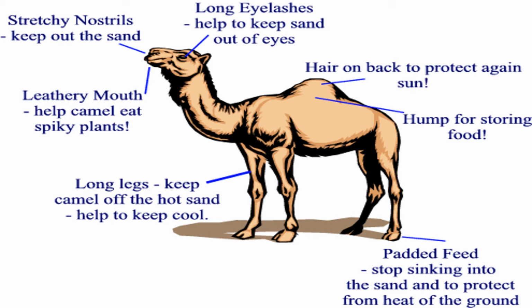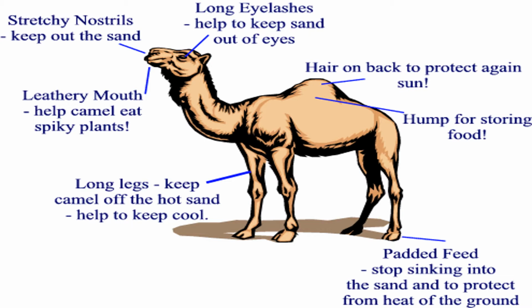Camels are animals which are very different from other animals because their body is adapted in such a way that we need to learn about it. So the first thing that we'll start with is their face. On their face, their nostrils we're talking about first. They have stretchy nostrils which cover their nose, so that if the sand is blowing, because in the desert they need to protect their mouth and their nose, and how could it be done? With the stretchy nostrils which are there. They protect it with the stretchy nostrils so that the sand doesn't go inside their nose.